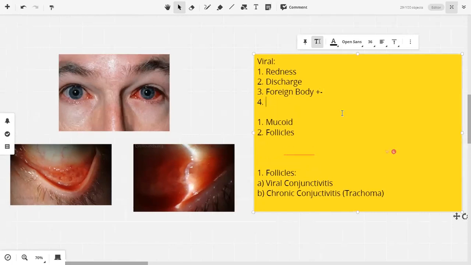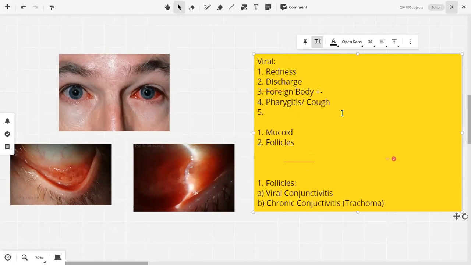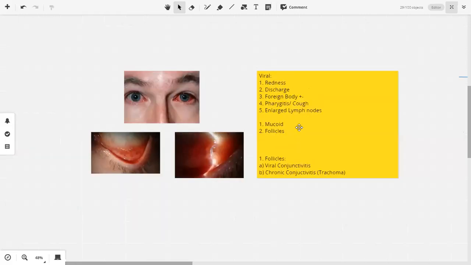For example, this patient presents with pharyngitis, मैं लिख रहा हूँ, slash cough, or this patient can also present with एक symptom किसी ने बताया था दरमियान में, क्या था वो symptom? Lymph node enlargement. Enlarged lymph nodes, right? These are other clues which will point you towards a viral diagnosis. So this would be most probably a case of viral conjunctivitis.